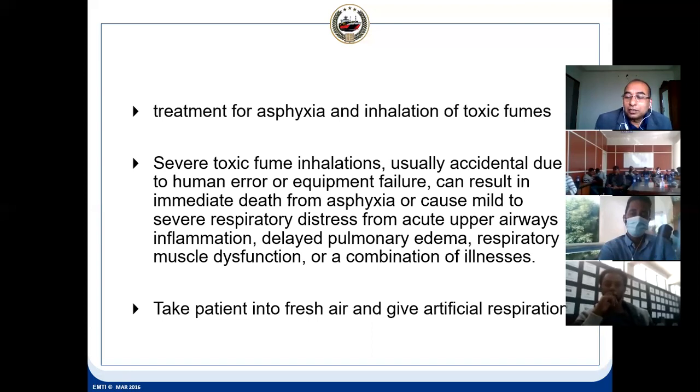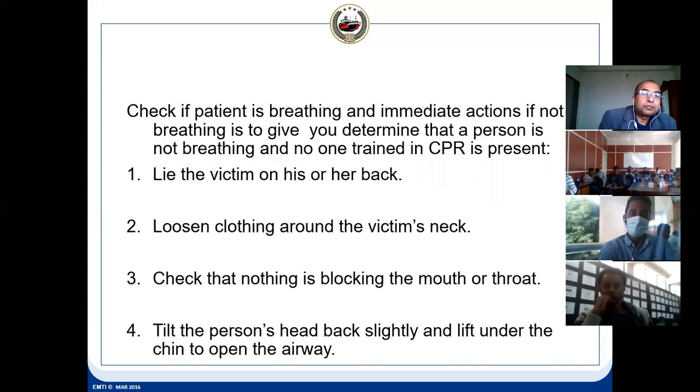So first, that's the reason the patient has to be removed and taken to fresh air and given artificial respiration immediately. And check if the patient is breathing, then the immediate action.